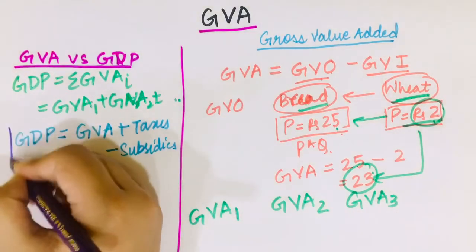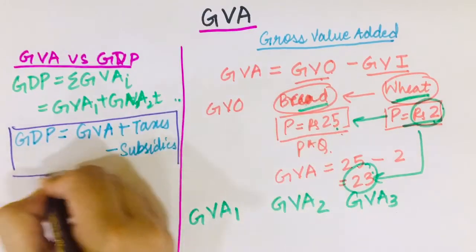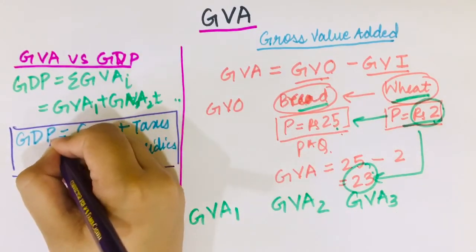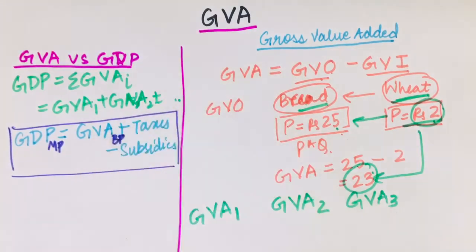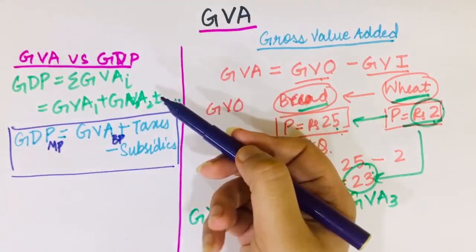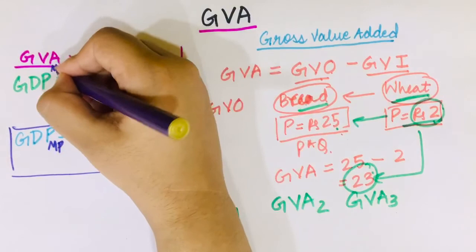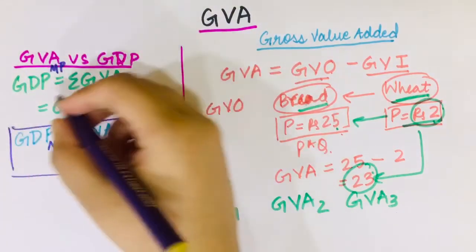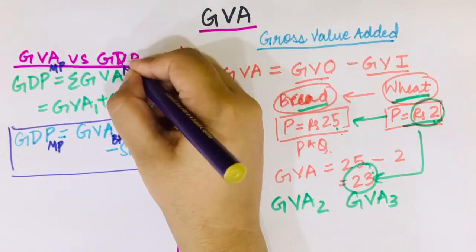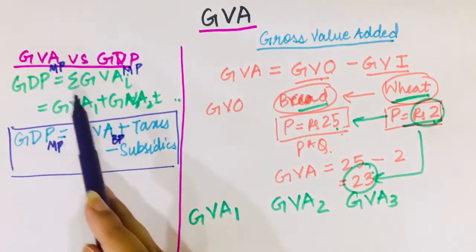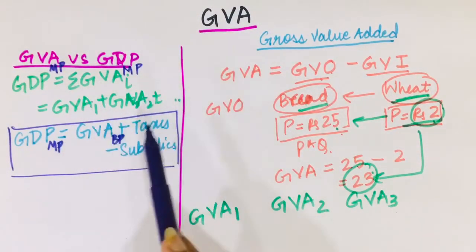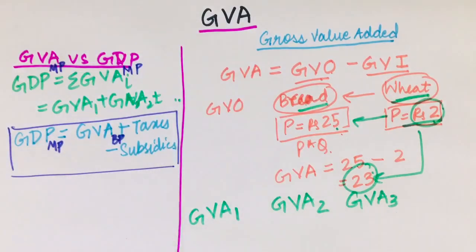How, we'll discuss now. When I talk of this second formula, here I talk of GDP at MP and GVA at basic prices. And in the first formula, GDP is at MP and GVA is also at MP. Or alternatively, GDP can be at BP and GVA can also be at BP. So basically both have to be at the same prices.